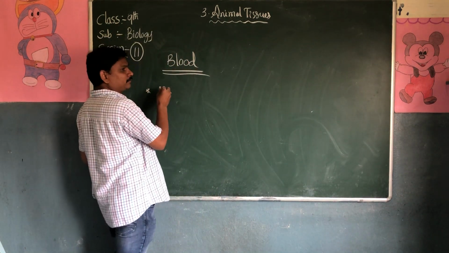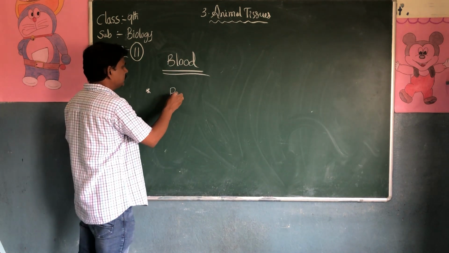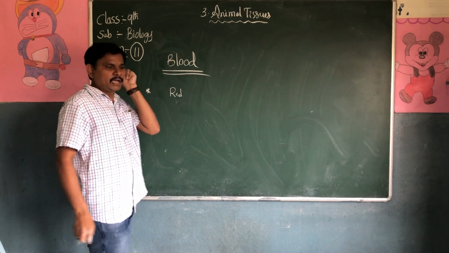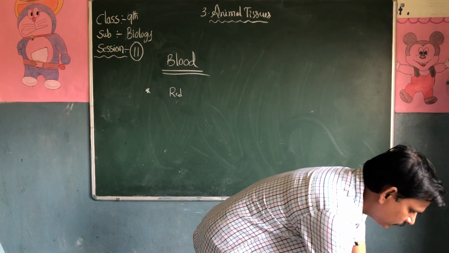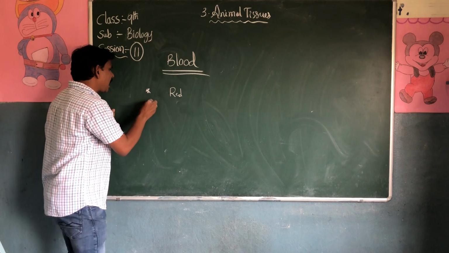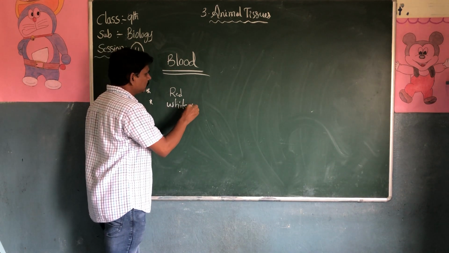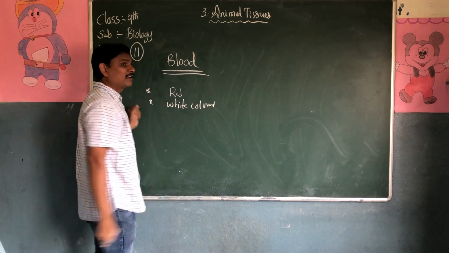Human beings have red blood, red cells, red color. But cockroaches have white blood.